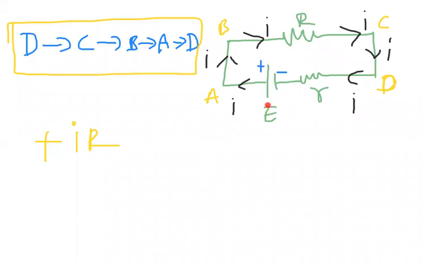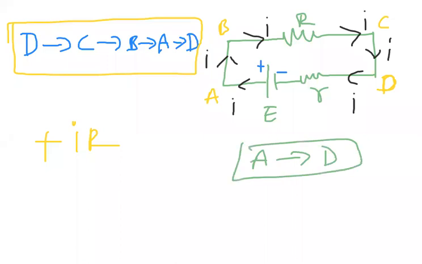Just observe from where to where we are moving. We are traveling from A to D, which means we are traveling inside the cell from positive terminal to negative terminal.